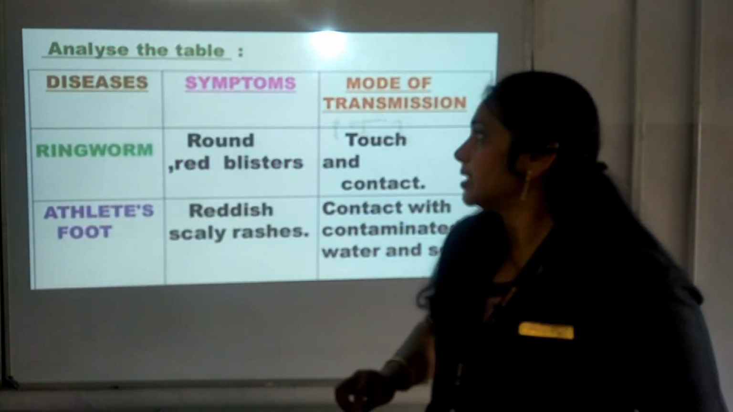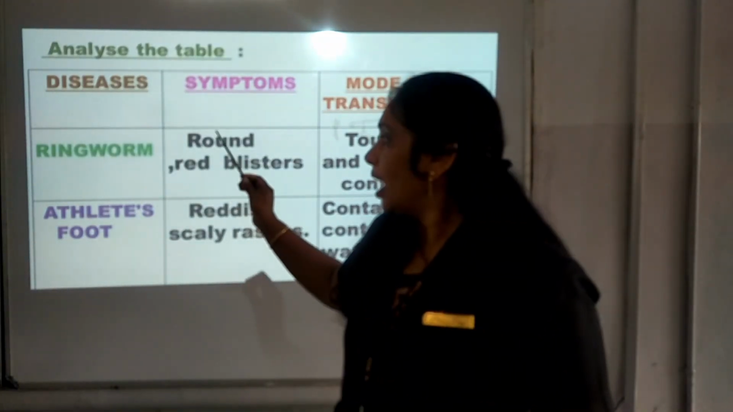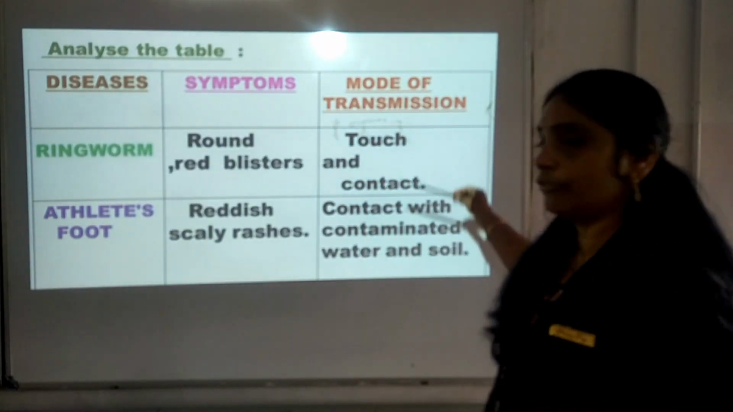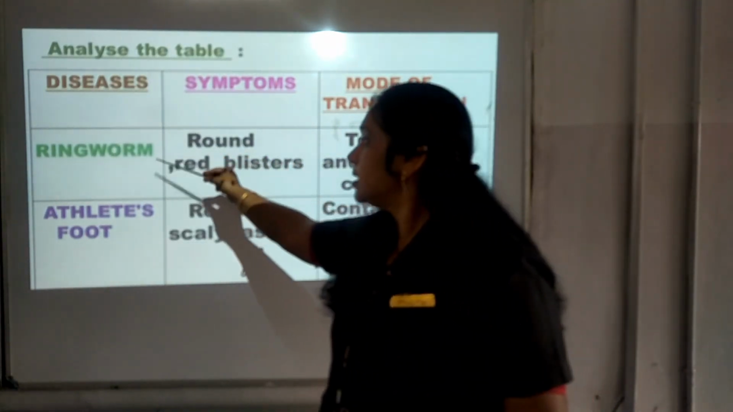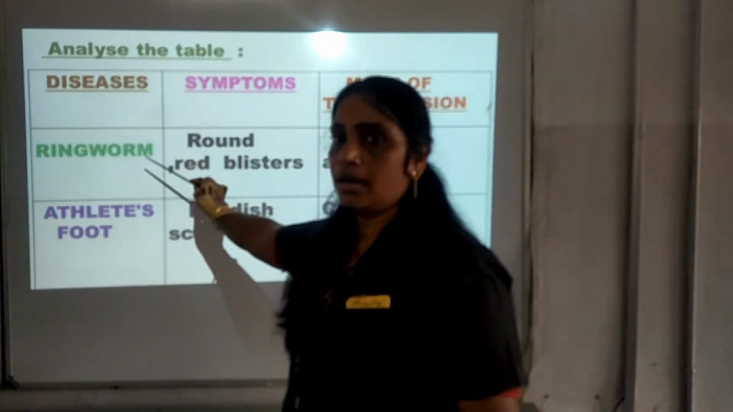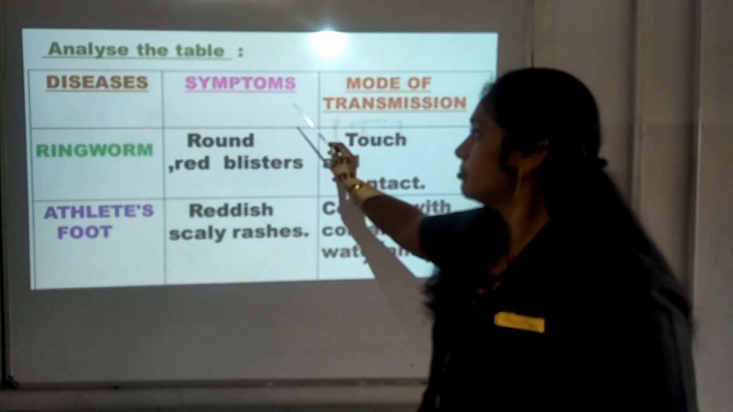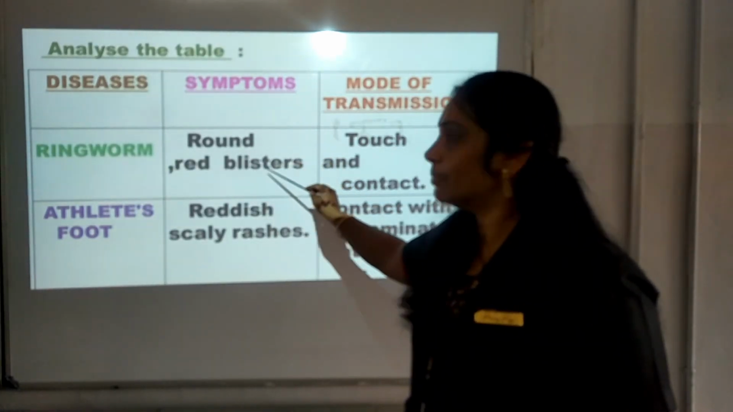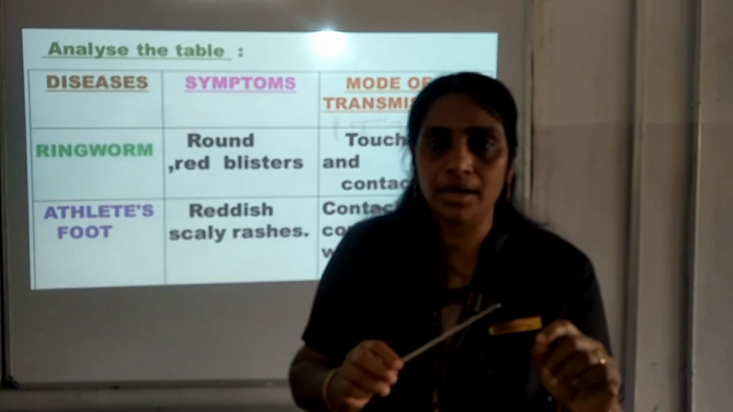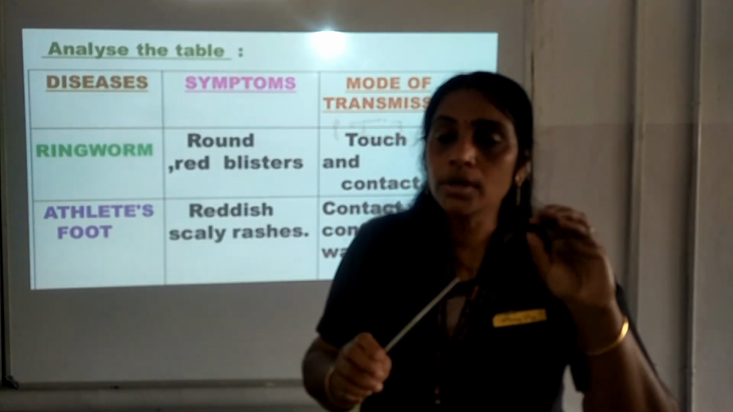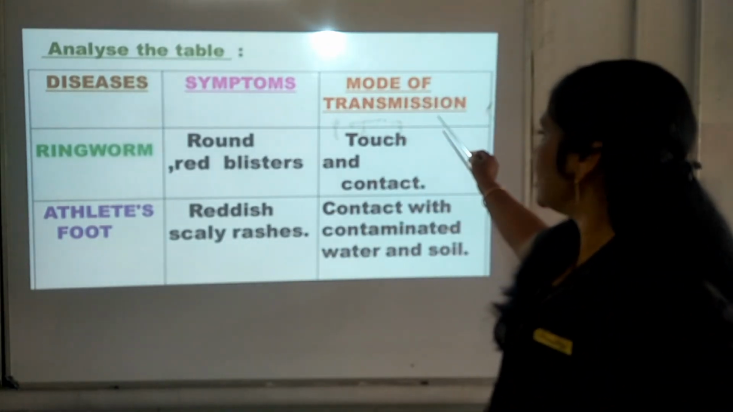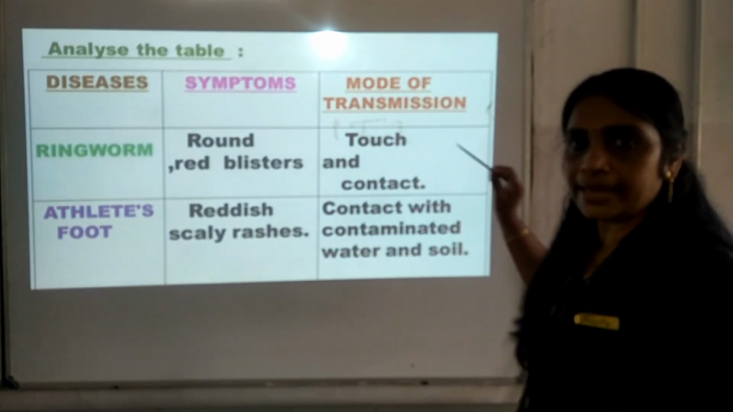Now the next part you can see, you have to study these two diseases, their symptoms and the mode of transmission. These two diseases are related to fungal diseases. The first disease is ringworm, and the symptom is round red blisters. Blisters means small grains which will be produced in the body part, and it will be round in shape and reddish in color. And the mode of transmission is through touch and contact.